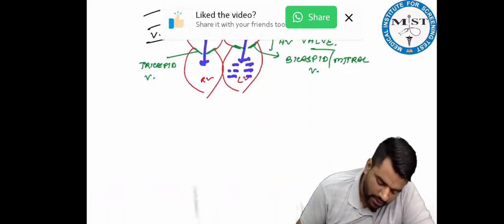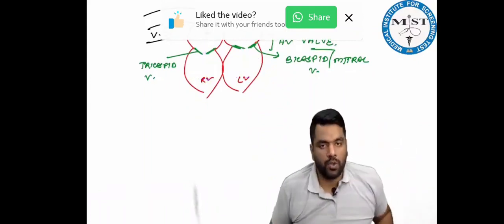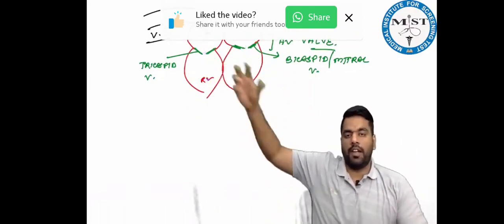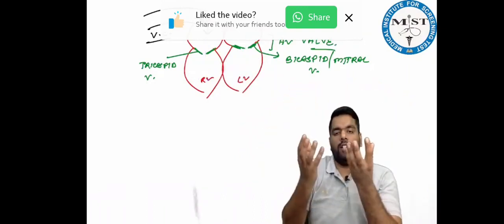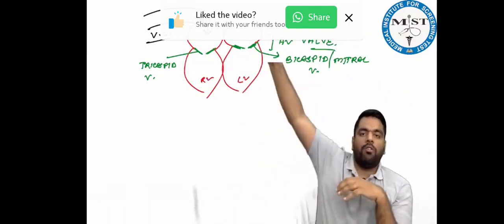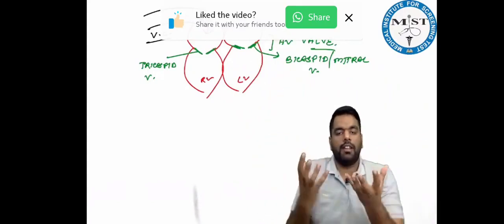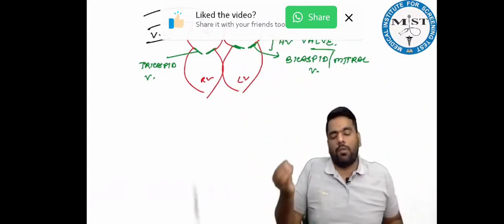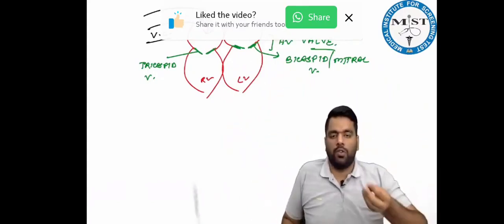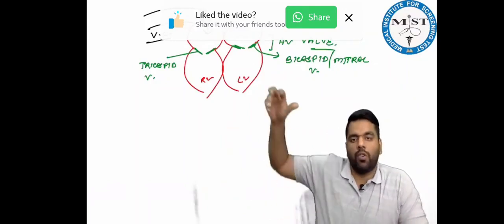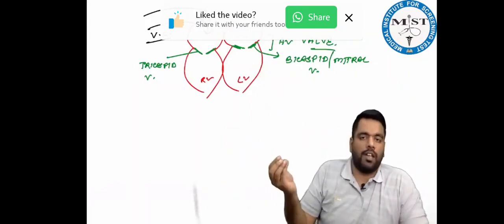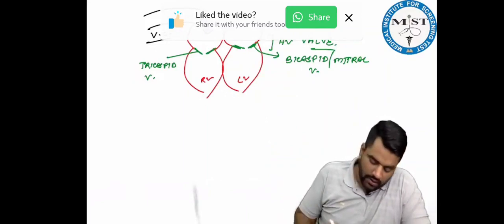Then the blood comes from here and fills like this, and we already know that cardiac muscle shows functional syncytium. Functional syncytium means both ventricles contract together, and both atria contract together. First the atria contract, blood comes into the ventricle, and when the ventricle contracts, blood gets out. From the right ventricle, it goes out to the lungs. From the left ventricle, it goes out for systemic circulation. This condition is called functional syncytium.